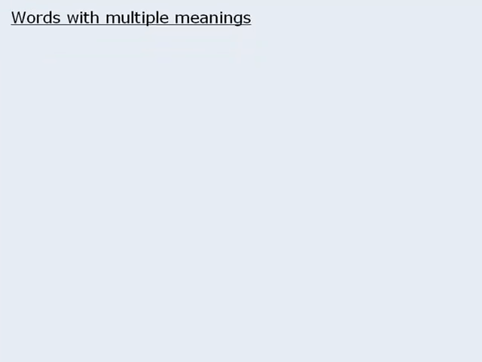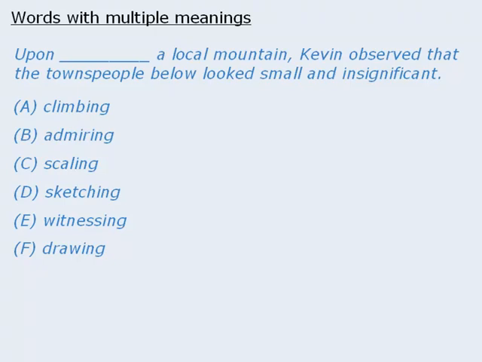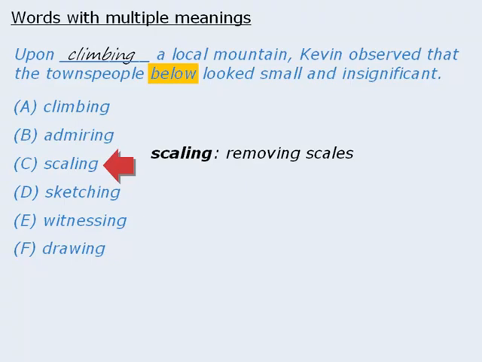To set this up, please consider this sentence. Here we have Kevin observing the townspeople below. This suggests that Kevin must have reached the top of the mountain, so climbing is a good prediction here. Now when we get to answer choice C, we must recognize that the word scaling can have multiple meanings. Scaling can be the act of removing scales, as in scaling a fish, or scaling can mean to climb, in which case C is a great fit along with answer choice A.